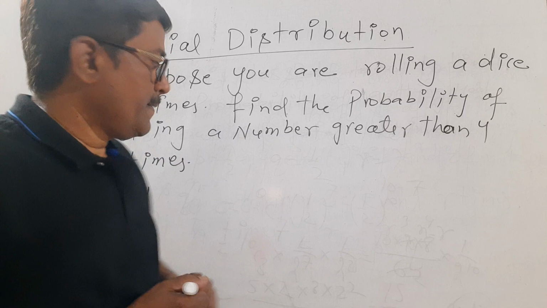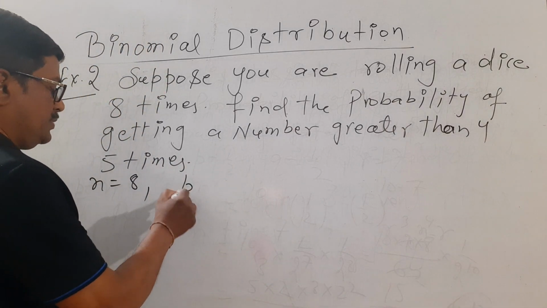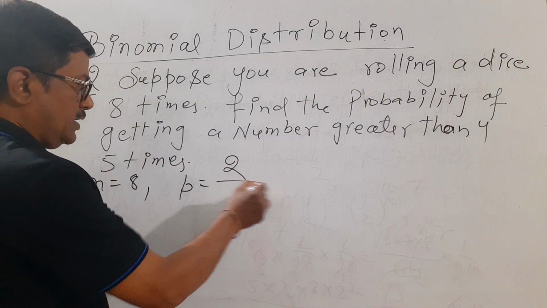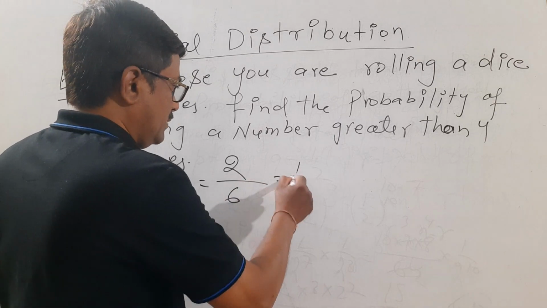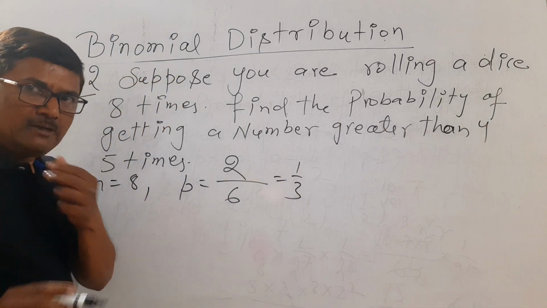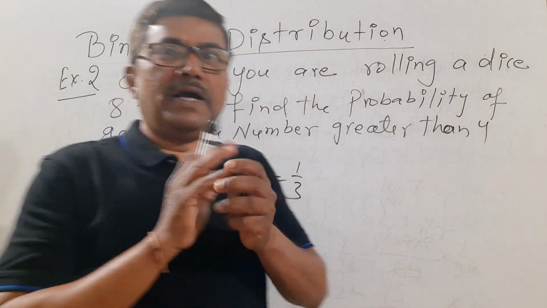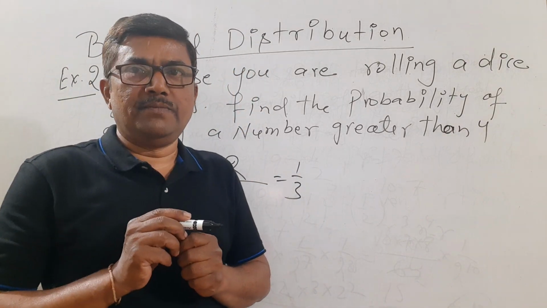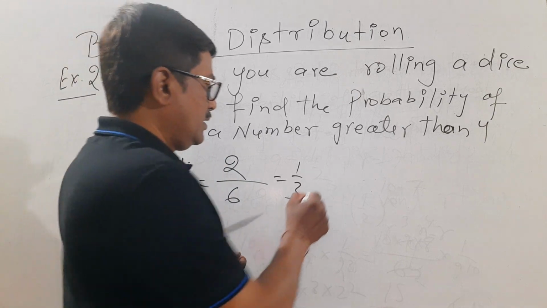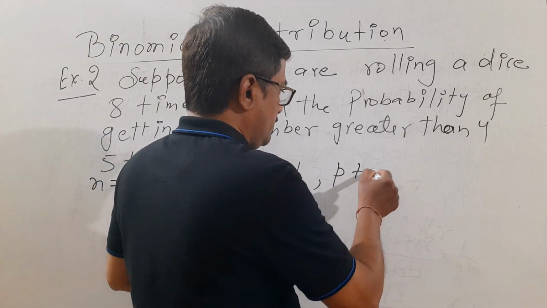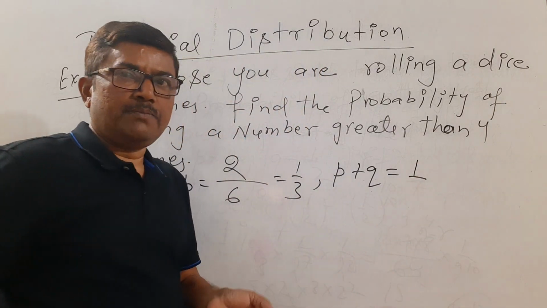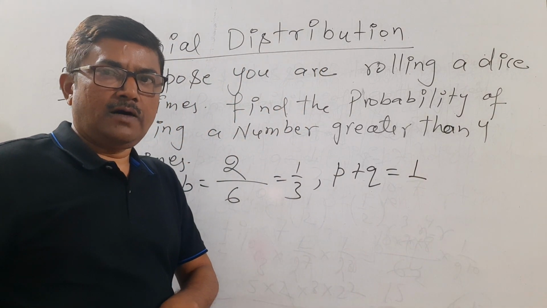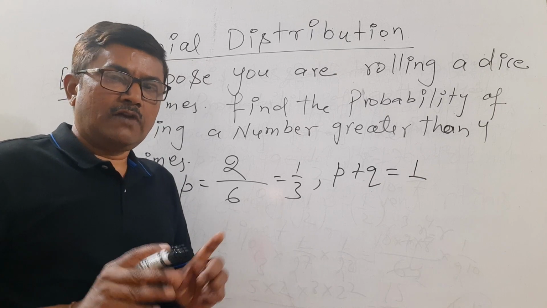Correct? Clear to you? So this is p, which is 1 by 3. Now we will find q. So always remember, this is a very important formula. In any experiment, the probability of happening of the event and the probability of not happening of the event, the sum of both is always 1.